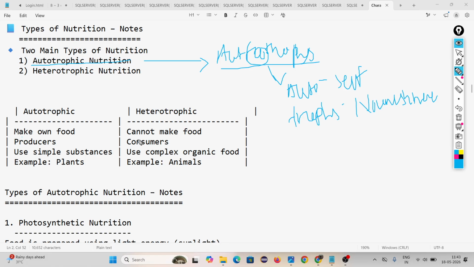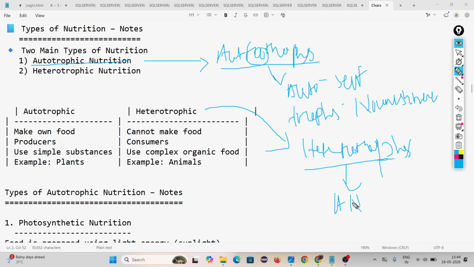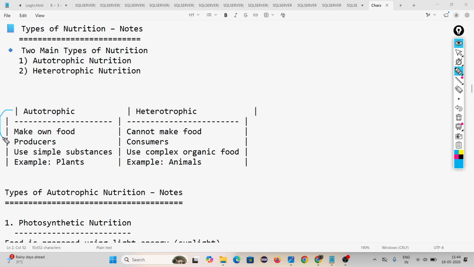Heterotrophs means those who cannot make food. They depend on another organism, and the animal who performs heterotrophic nutrition is called a heterotroph. Human beings are an example of heterotrophs, and our nutrition is called heterotrophic nutrition. You understand these two things? Human beings are heterotrophs. They cannot make food by their own. Heterotrophic nutrition means we depend on another organism. Then second thing, autotrophs are producers, and heterotrophs are consumers.